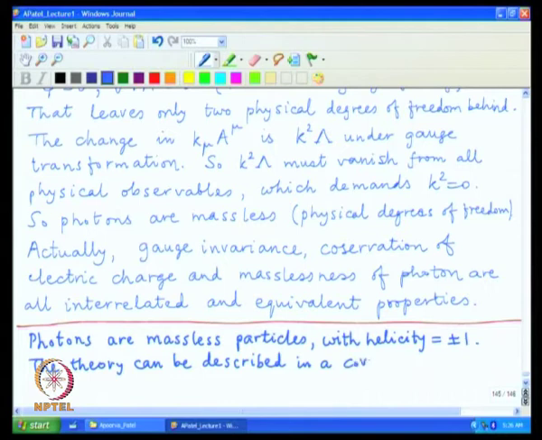we found it convenient to use the covariant language to make the Lorentz symmetry manifest, but in order to do that, we have to use the vector potential, which is also referred to as a gauge field, A mu.